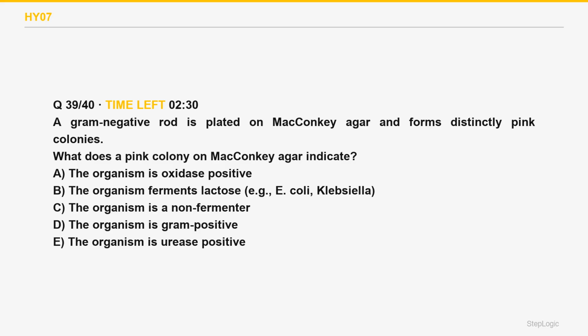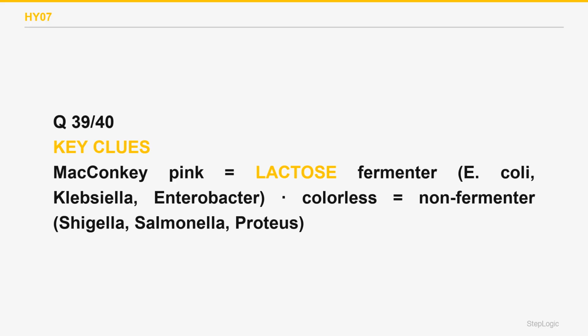What does a pink colony on MacConkey agar indicate? A gram-negative rod is plated on MacConkey agar and forms distinctly pink colonies. Read the command. What a pink MacConkey colony means: it ferments lactose. MacConkey agar sorts gram-negative rods by lactose fermentation. A pink colony means the organism ferments lactose, producing acid that turns the indicator pink.